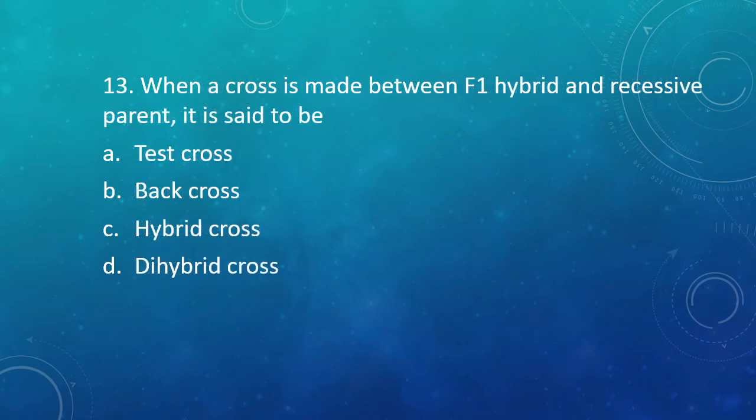Question number 13. When a cross is made between an F1 hybrid and a recessive parent, it is said to be test cross, back cross, hybrid cross, or dihybrid cross. F1 hybrid with a recessive parent. Correct answer is option A. It is called a test cross.